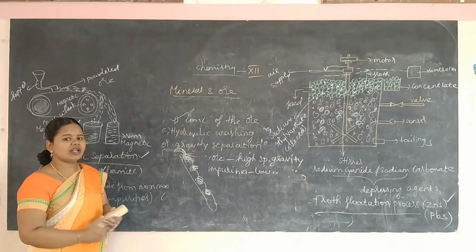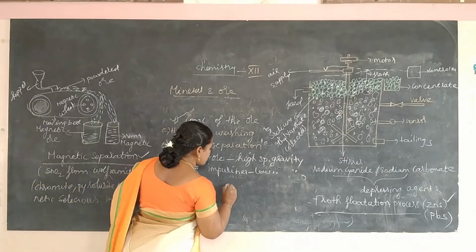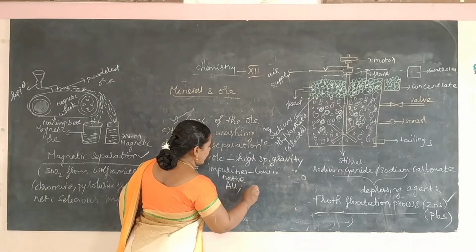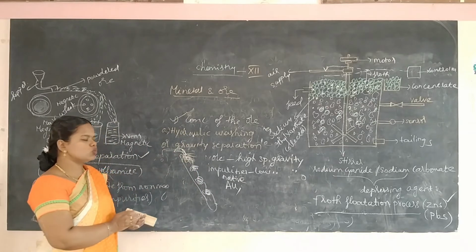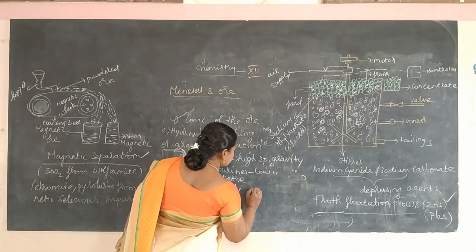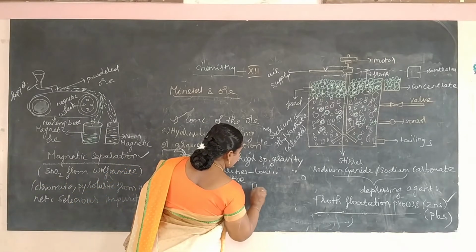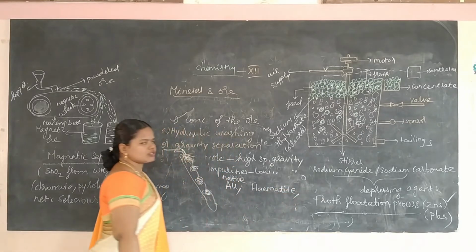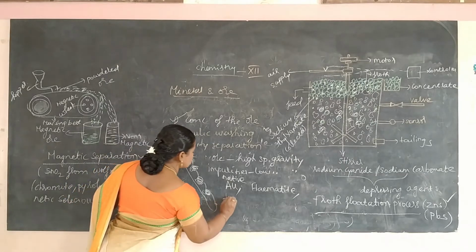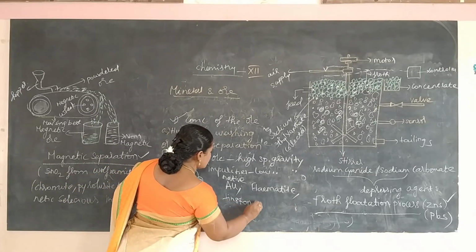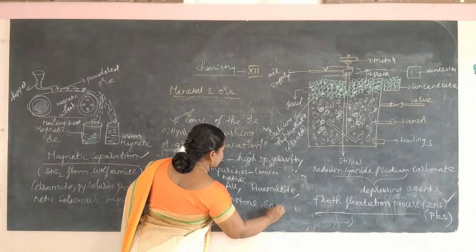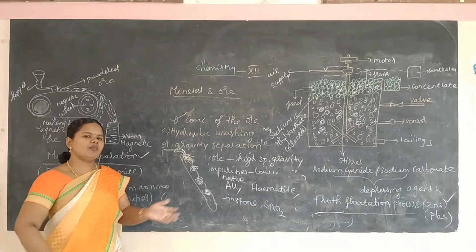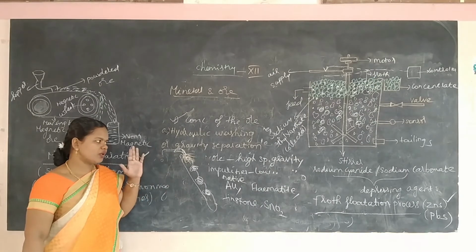This method is particularly useful for the extraction of native gold, and is also used to concentrate oxide ores like hematite and tinstone. So you can say that hydraulic washing or gravity separation is mainly applicable for oxide ore. So this you have to remember.